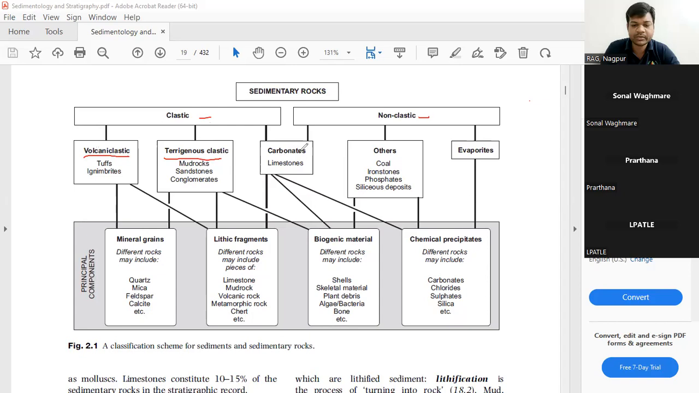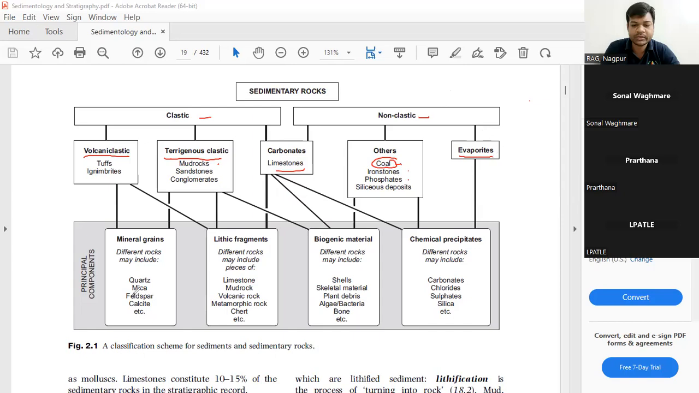Here, volcanic clastics include tuffs and ignimbrite. In terrigenous clastics, we have mudrocks, sandstone, then conglomerates. In the carbonates, we have the limestones. This is the classification. And in non-clastic, we have coal, then ironstone, phosphate, siliceous deposits. Coal is basically not a rock, but for the sake of our understanding, we consider it as a rock. And evaporites.